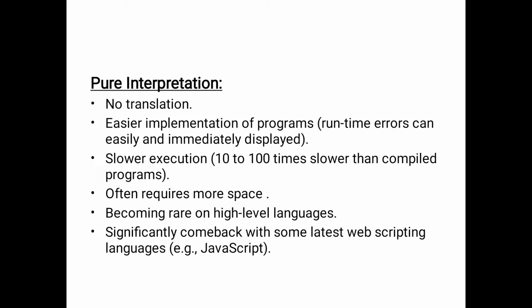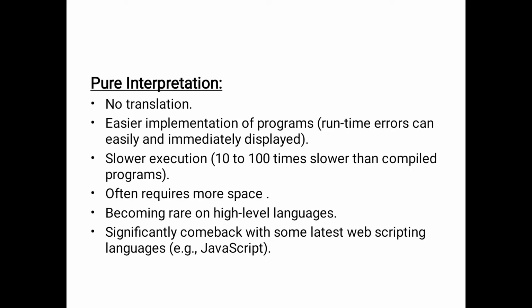Compilation means once we run the program, if the program has any errors, we find them only after execution. So if there is any mistake in the execution process, we have to execute many times.